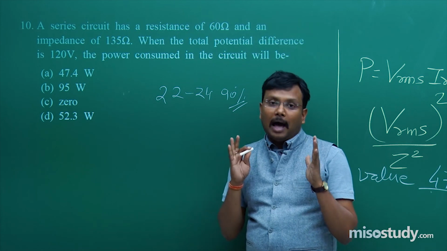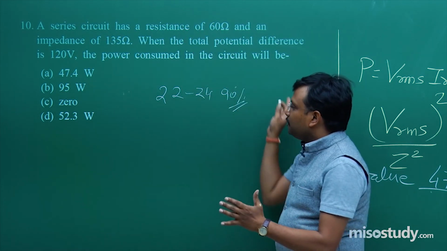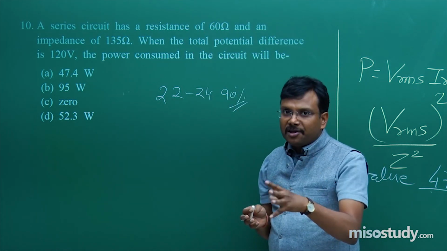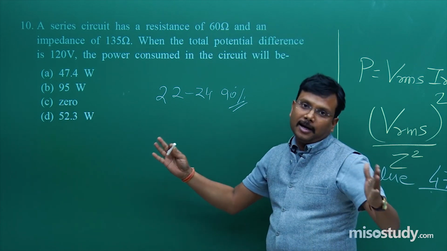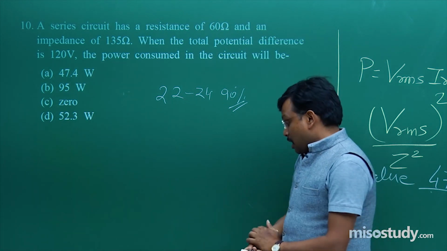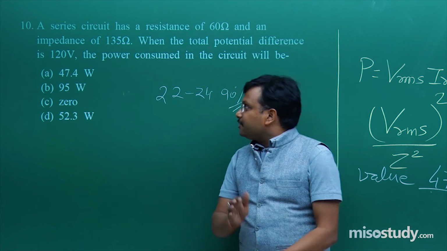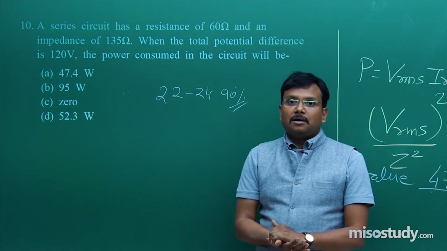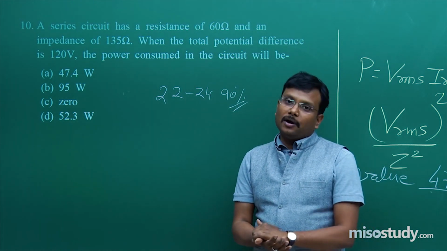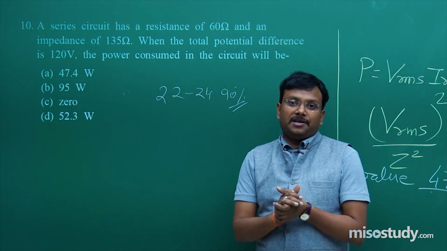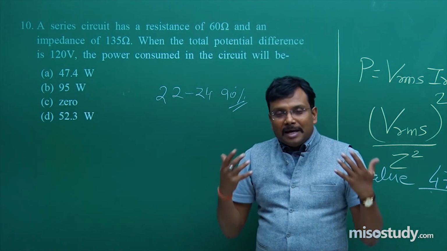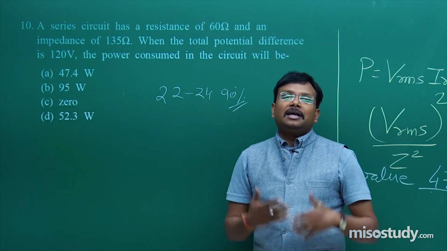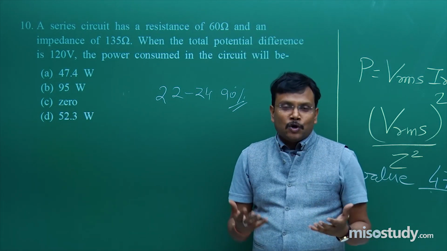Fine, this should be the approach. That's why in this discussion I tried to mix up questions of different categories. I hope you will realize this aspect and mold your preparation accordingly as per the requirement of the examination. So please keep revising, keep working hard, achieve your goals.